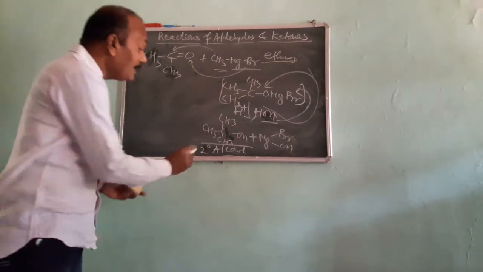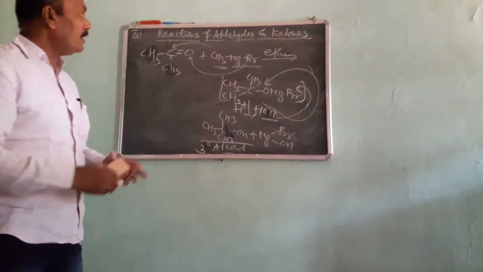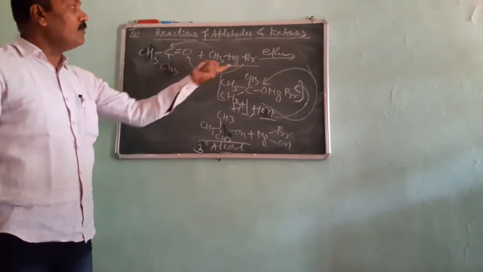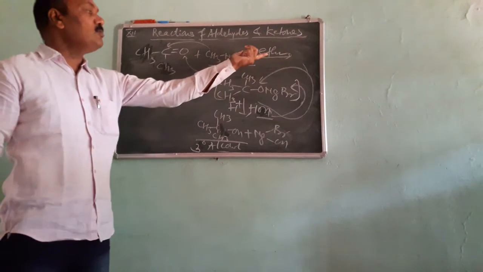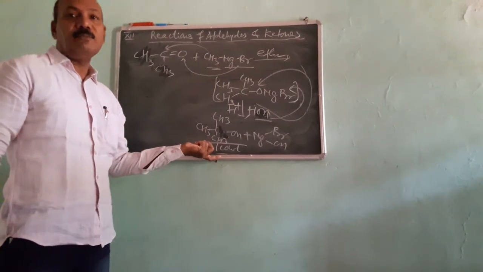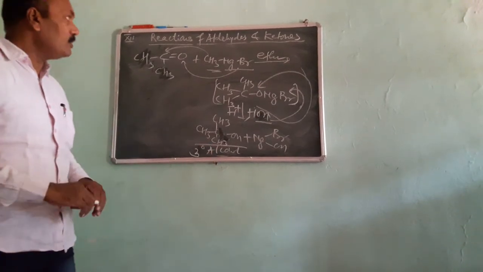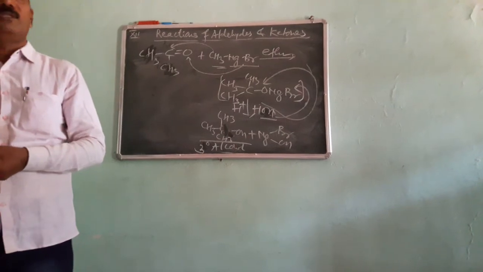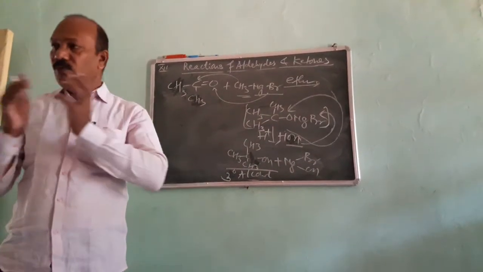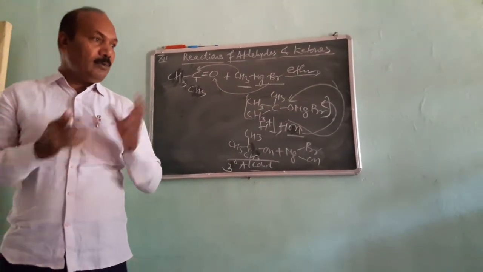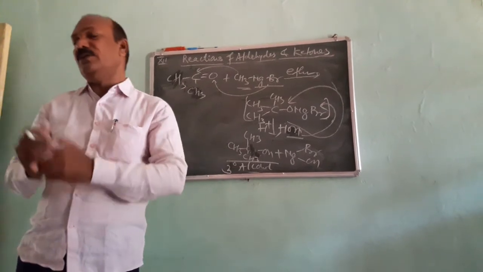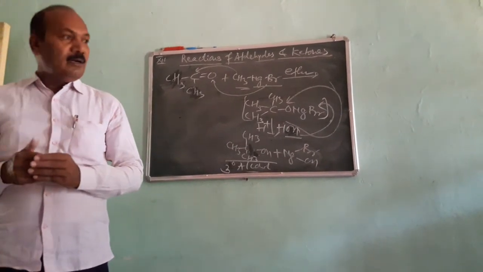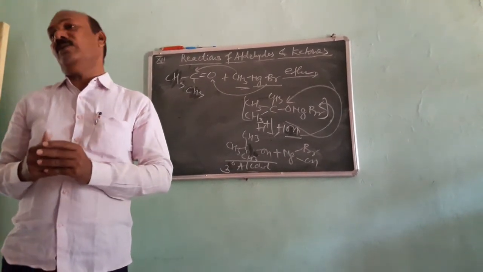This is called a 3 degree alcohol. So in this way, from acetone, on the addition of the Grignard reagent in presence of ether, there is formation of 3 degree alcohol. Hence we have seen that whenever Grignard reagent adds on aldehydes and ketones, on formaldehyde 1 degree alcohol is formed, on acetaldehyde 2 degree alcohol is formed, and on acetone 3 degree alcohol is formed.